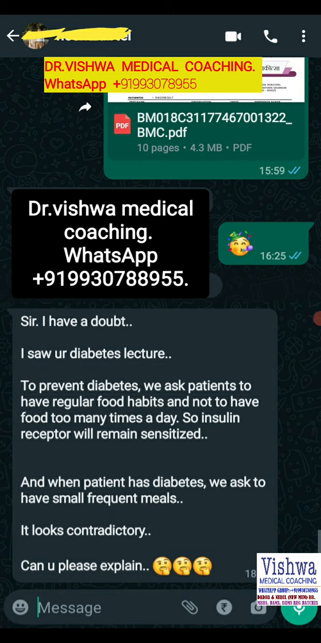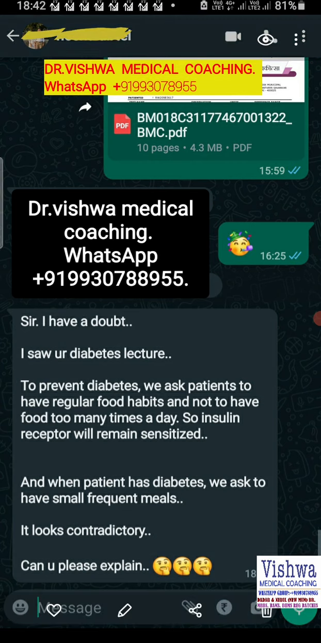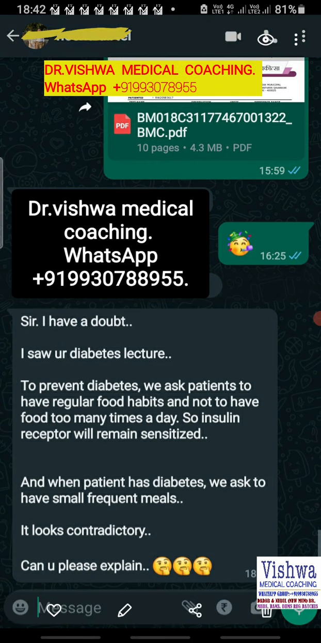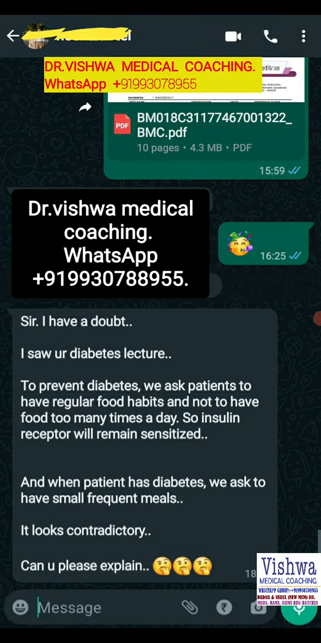Patient already has diabetes. So rather than having 4 chapatis at a single time, we ask the patient to have 2 chapatis 2 times, so that at one time the pancreas has to release insulin for only 2 chapatis. So the sugar level will not go up. The amount of food the patient has is the same, but with small frequent meals, the escalation of the sugar level will not occur, and the patient will be protected from neovascularization problems and other diabetes complications, because diabetes complications depend upon the number of times the sugar is escalated in the lifetime of the diabetes.